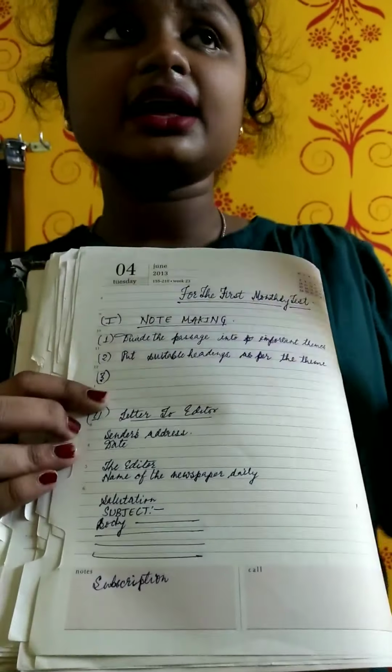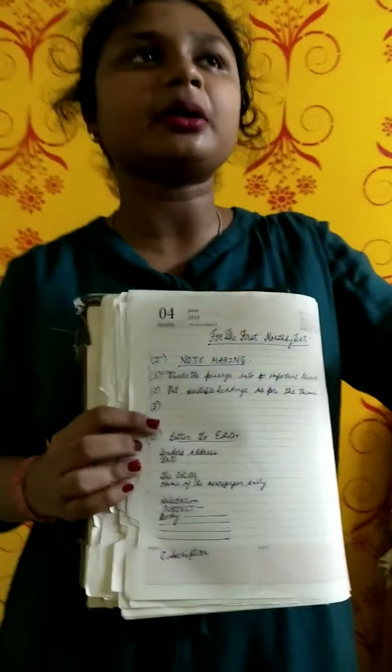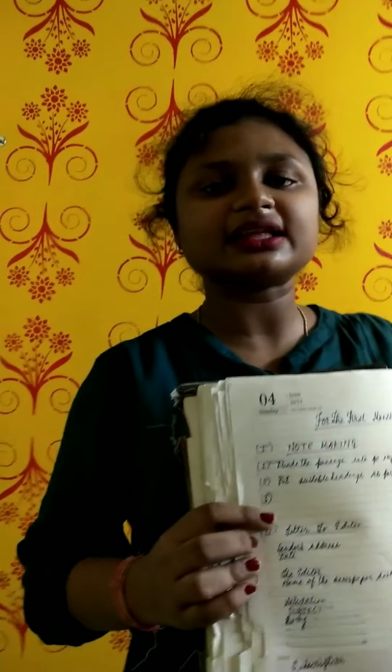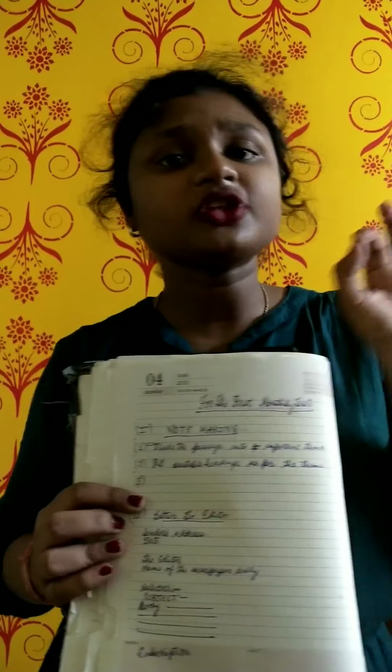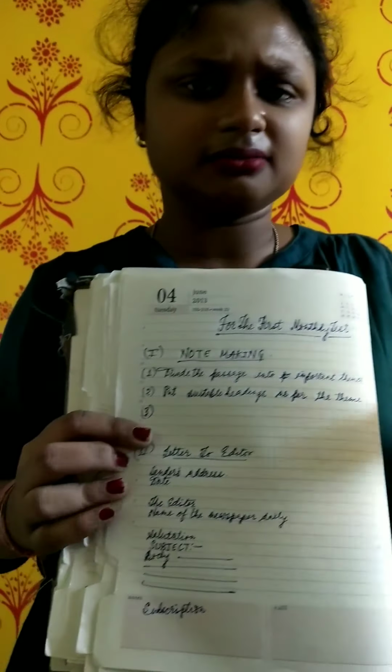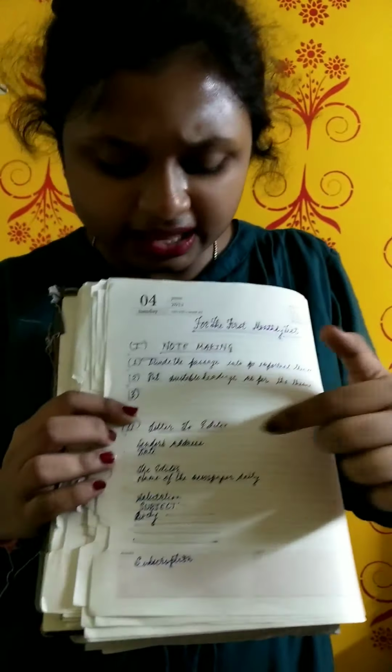For example, it's given: you are Ramesh of Sarvapalli Radhakrishnan Nagar, Delhi. Write a letter to the editor of a vital newspaper highlighting the issue of cleanliness in your neighborhood.